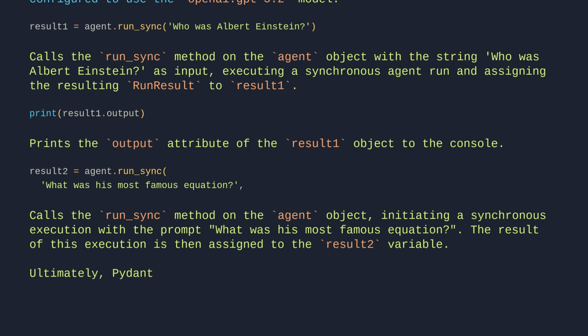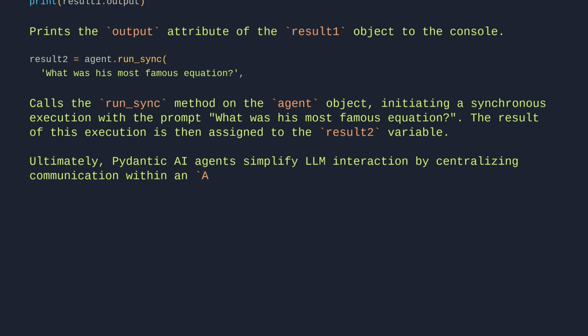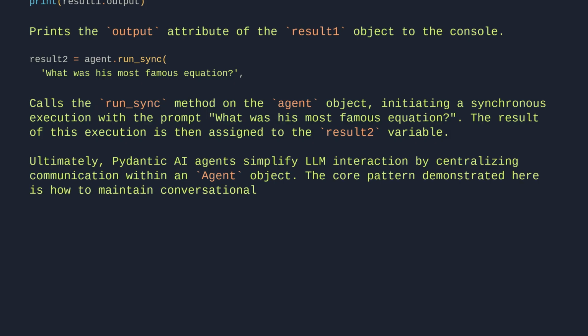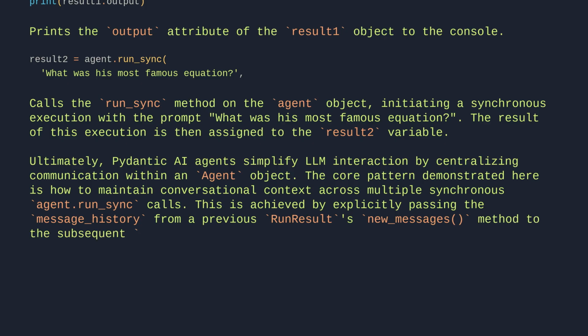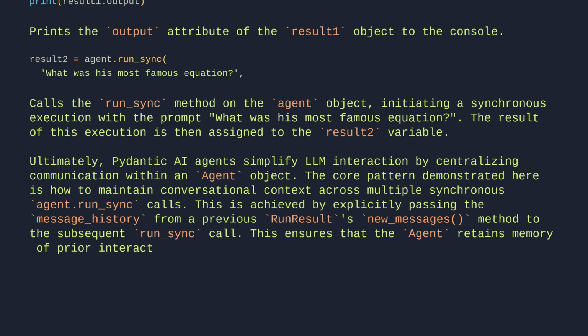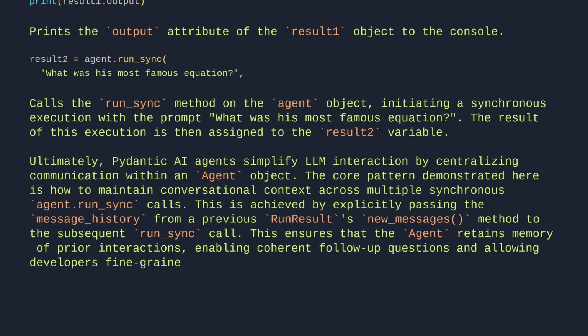Ultimately, Pydantic AI agents simplify LLM interaction by centralizing communication within an agent object. The core pattern demonstrated here is how to maintain conversational context across multiple synchronous agent run_sync calls. This is achieved by explicitly passing the message history from a previous run result's new_messages method to the subsequent run_sync call. This ensures that the agent retains memory of prior interactions, enabling coherent follow-up questions and allowing developers fine-grained control over which parts of a conversation are carried forward.